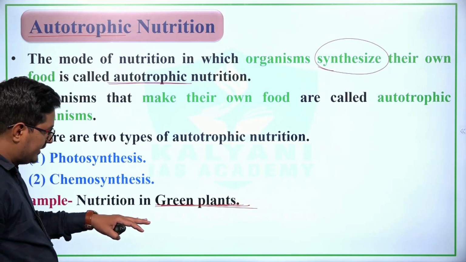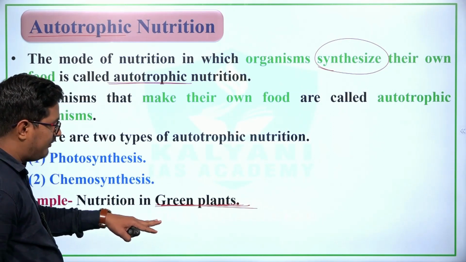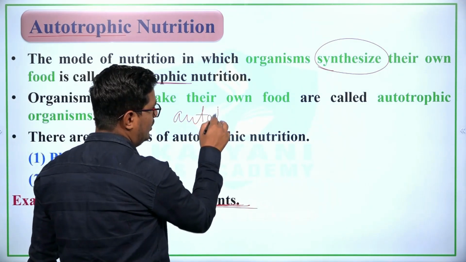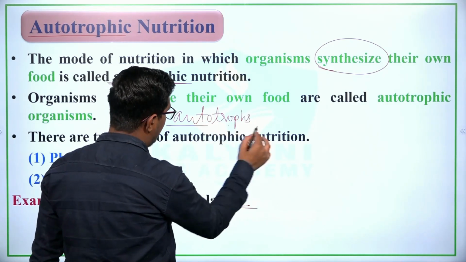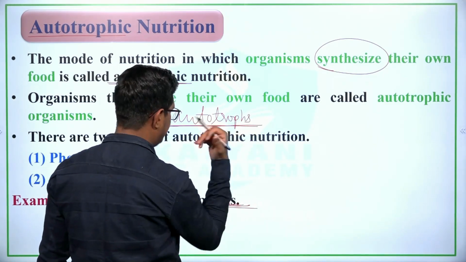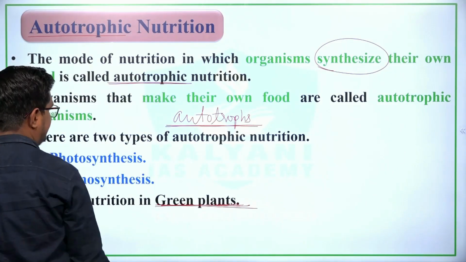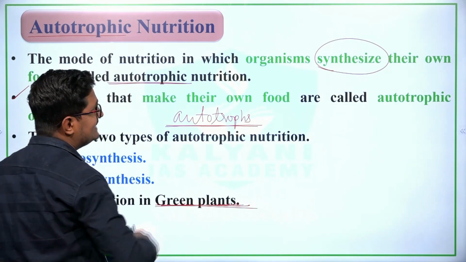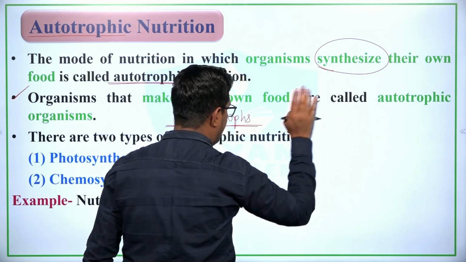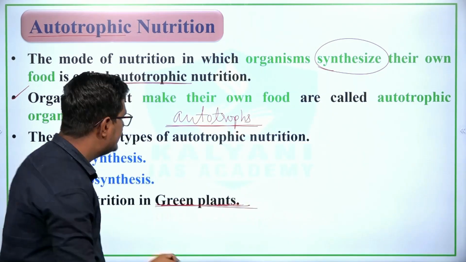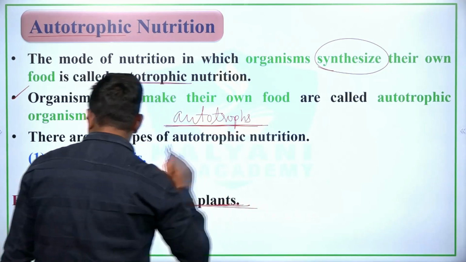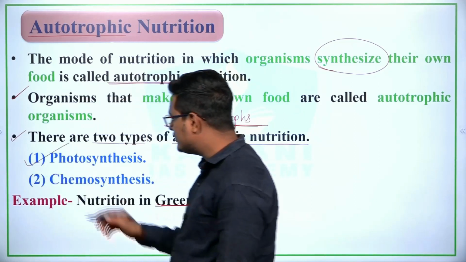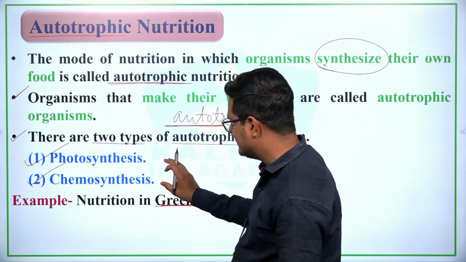Now the question is asked, or the MCQ is asked: what are autotrophs? What are autotrophic organisms? Simply we can say that organisms that make their own food, or organisms that synthesize their own food, are known as autotrophic organisms, or simply autotrophs. Now there are two types of autotrophic nutrition. The first is photosynthesis and the second is chemosynthesis.